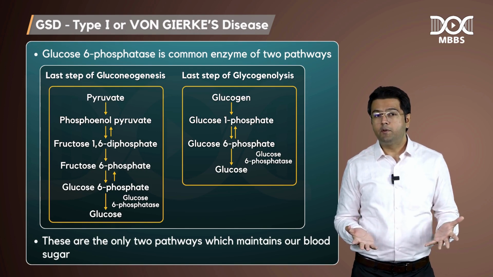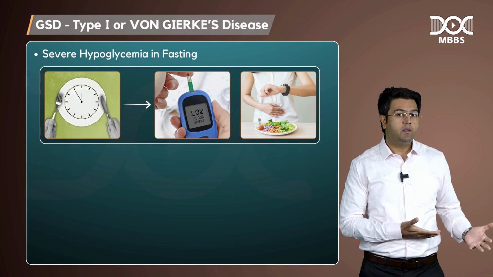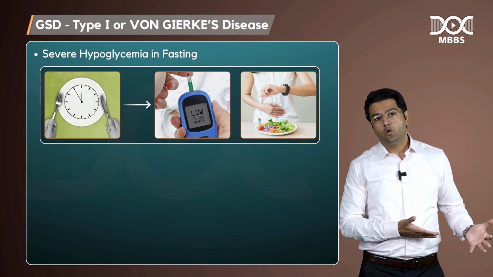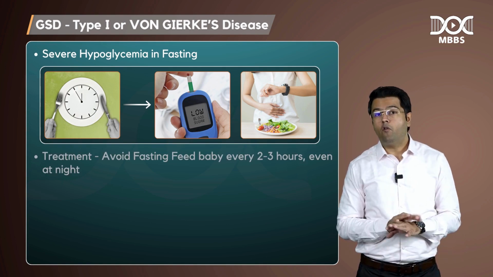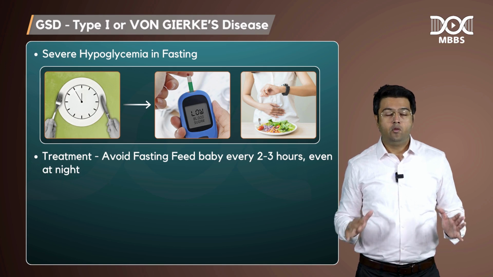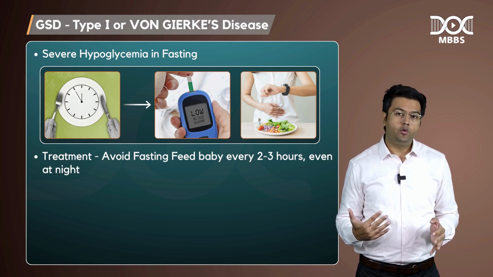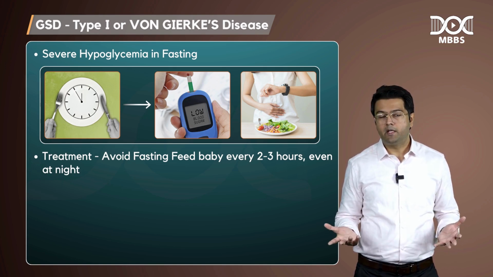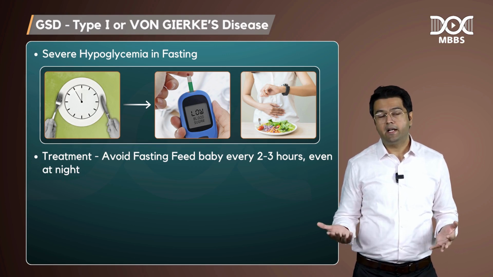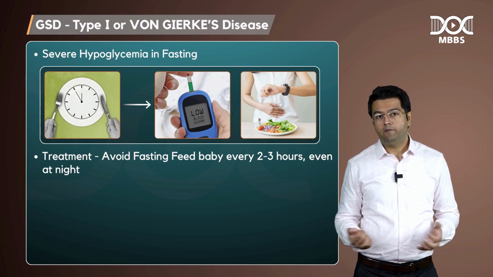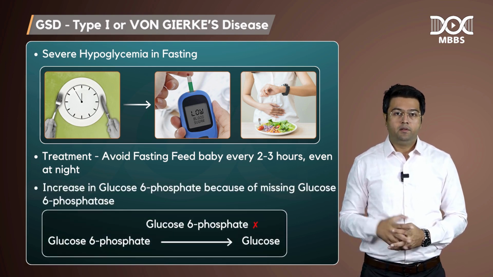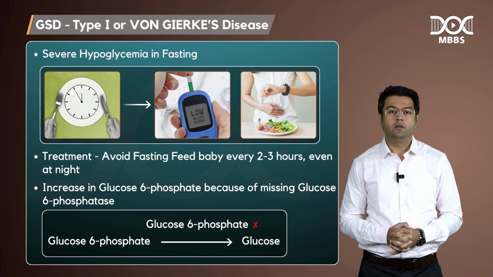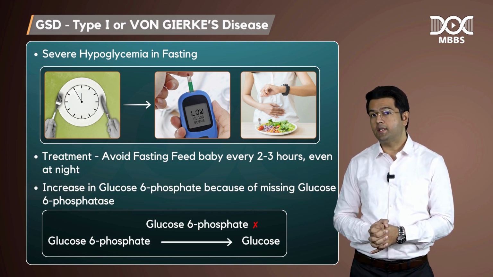So, what will happen to this patient? Severe hypoglycemia in the fasting. That is why the treatment of this patient is to avoid any kind of fasting. Feed this baby every 2 to 3 hours. That is the only treatment available, right? Even in the night, the baby has to be fed. Fine. Because glucose 6 phosphatase is missing, there is an increase in the amount of glucose 6 phosphate. So, this is our second point.